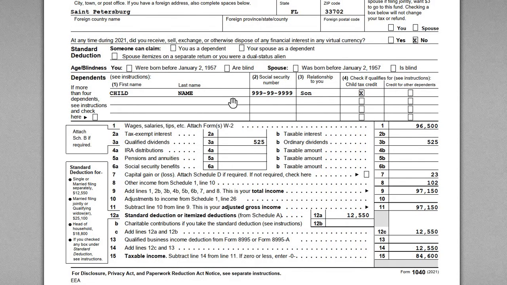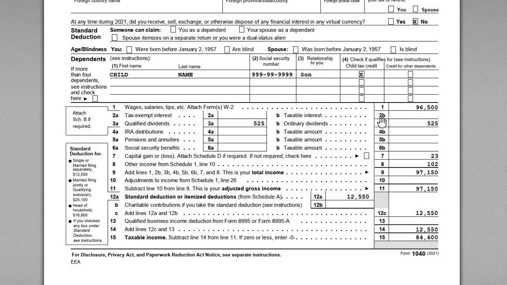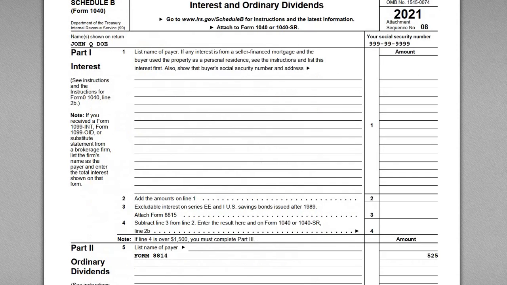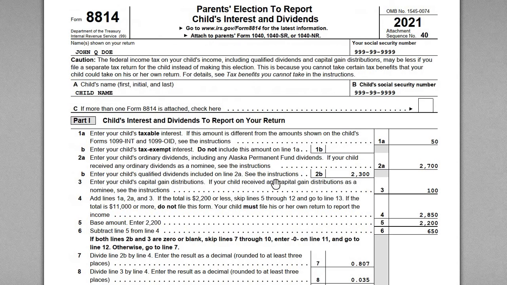He's going to try to get the child tax credit. And then John has a salary of $96,500, and then he takes a standard deduction of $12,550. And then what we're going to be doing here is filling in the middle with John's children investment income, right? So that's where the 8814 comes into play. So if I jump down to the 8814 here, let's start going through the elements.